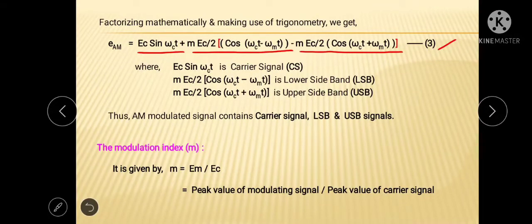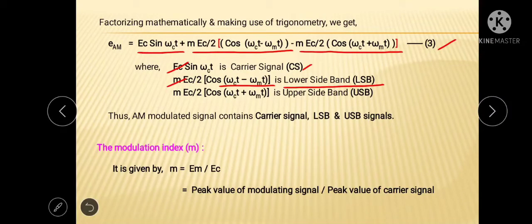Now in this equation we are getting three separate terms. First term, which is Ec into sine omega ct, is the carrier signal, in short we call it CS. Second term, it is mEc by 2 into cos(omega ct minus omega mt), and this is called the lower sideband, in short LSB, because this is the difference of these two frequencies.